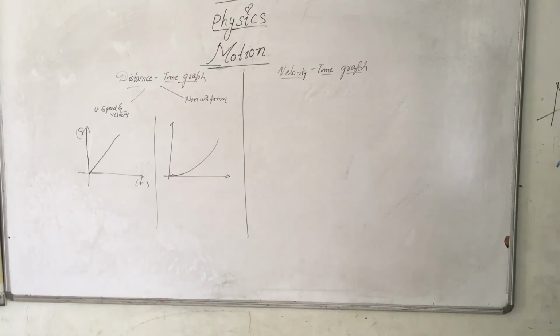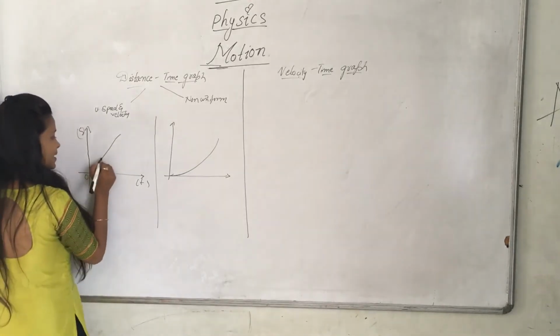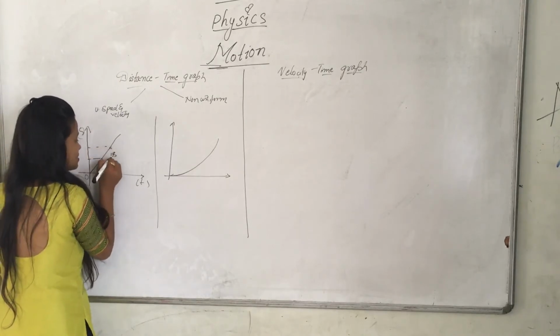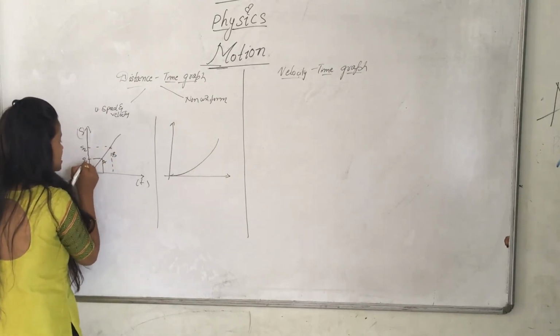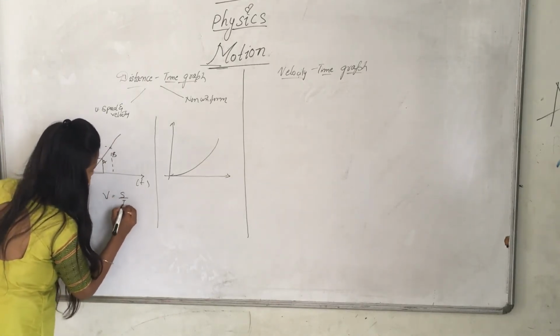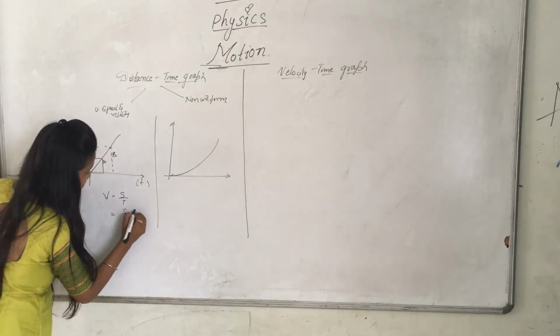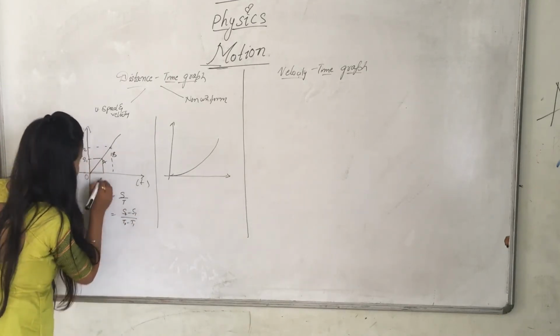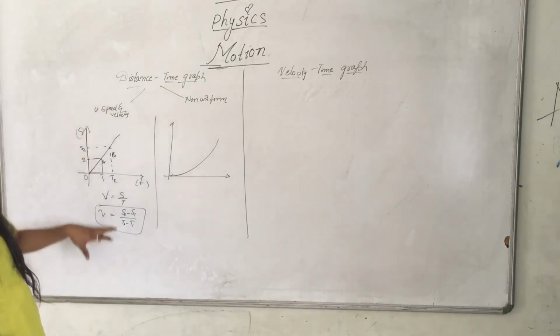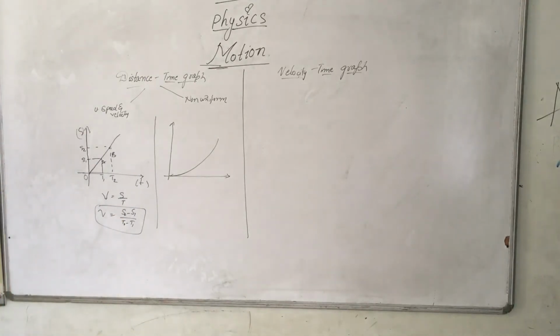Velocity is equal to distance by time, displacement by time, right? Suppose from point A, here is point A and here is point B, right? Yeah, this is S2, this is S1. This is time and distance. Velocity means what? S by T, S2 minus S1 by T2 minus T1. So this is velocity, can I write it? By a graph uniform speed, can I write this? Velocity is equal to the difference between the distance and the time. Yeah, non-uniform, you have got this.